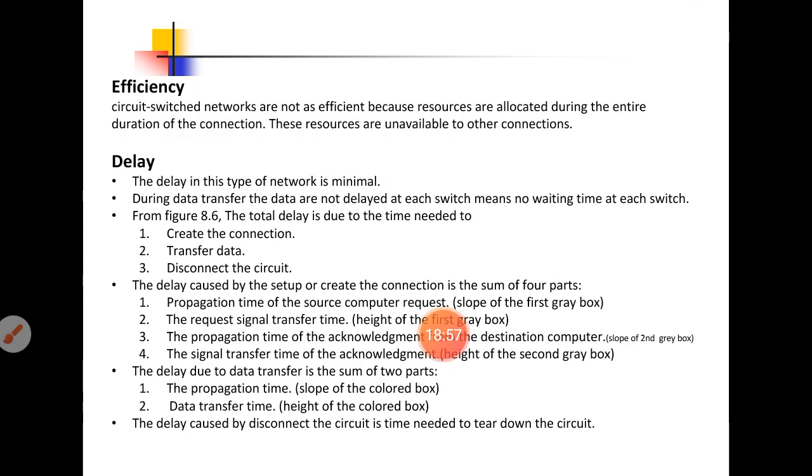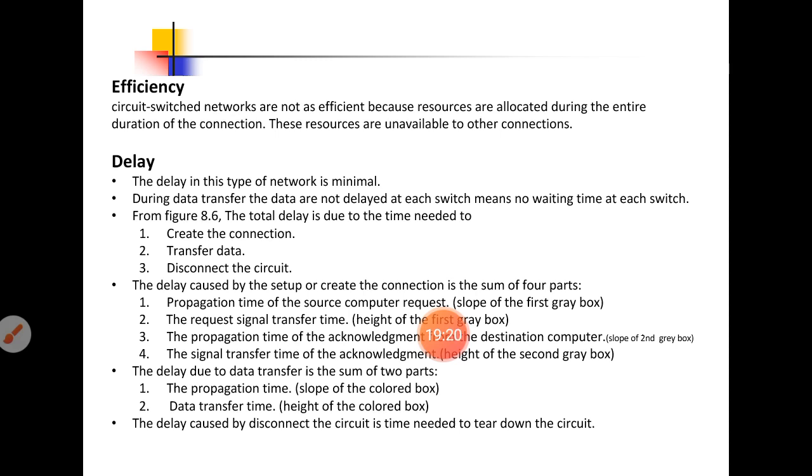That's why it is mentioned here that circuit switched networks are not efficient. Once the resources are allocated, they are unavailable to other connections, so the efficiency of a circuit switched network is not good.